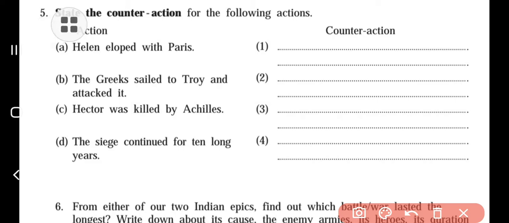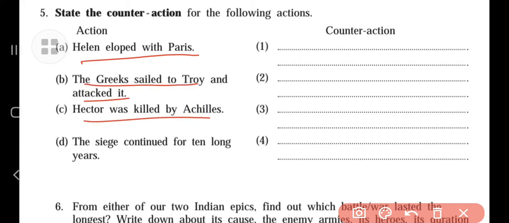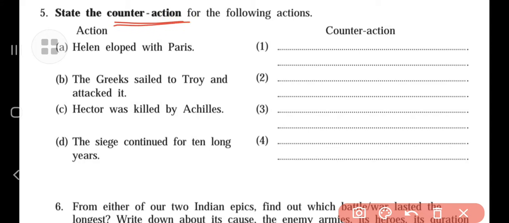The fifth activity that we are going to discuss today is to find out the counter action for the following actions. Here it is given. Now some of the actions are given here. What happened in response to these actions is known as the counter action. So counter action is very simple to find out. It means we have to write down the consequences of the given actions.